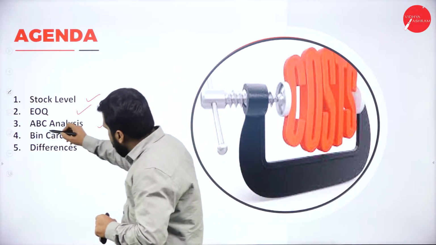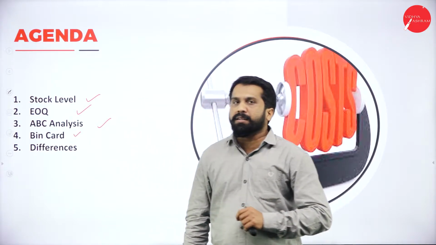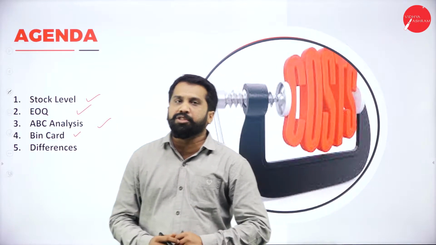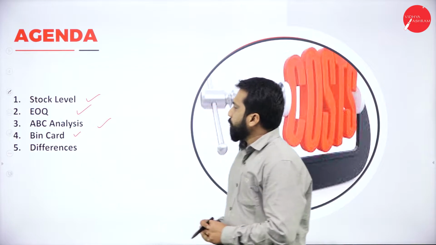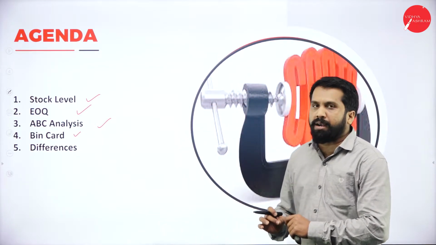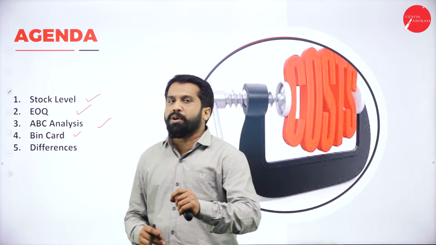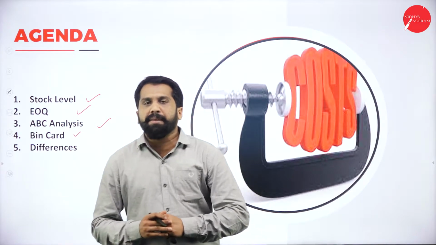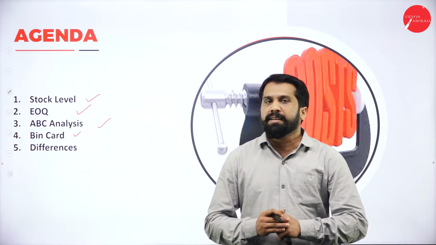Now, if you're done with ABC, we will go for bin card. This is one of the most important for your examination. Your 5-mark questions will be asked: what do you mean by bin card? What is ABC analysis? Problems on EOQ. So, whatever topics I am discussing today, everything is your 5-mark theory as well as practical questions.